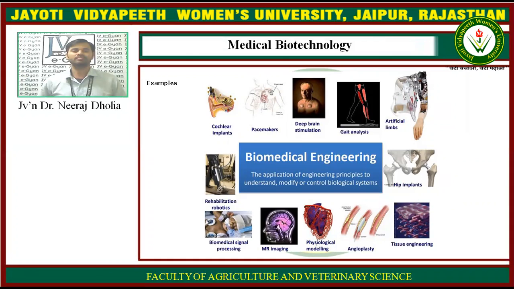Then the pacemaker, which you are very much aware of, the implants, then robotics, then biomedical signal processing like ECG, then MR imaging, then angioplasty, where you put a stent in blocked blood vessels, then tissue engineering, then hip implants. These are the most popular examples of medical biotechnology or biomedical engineering.